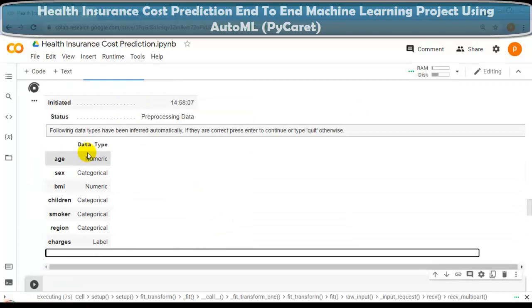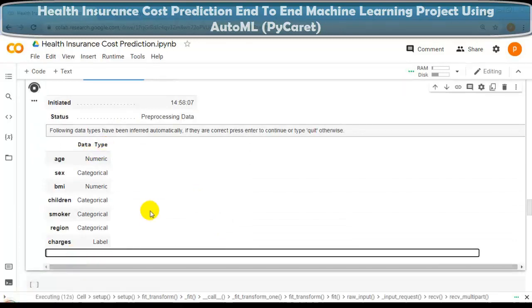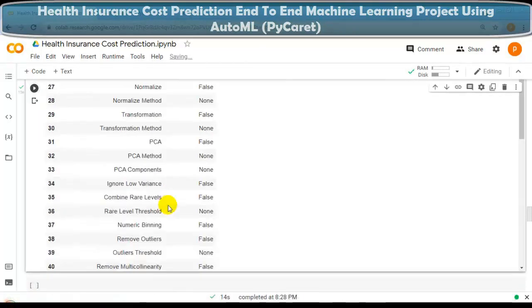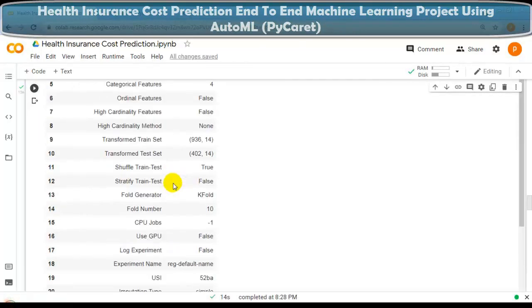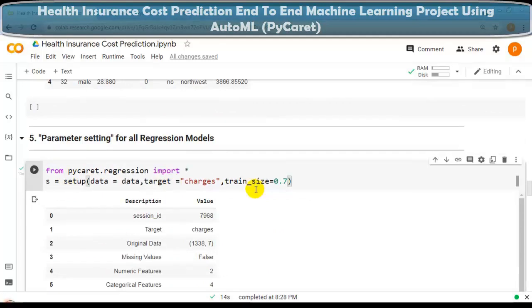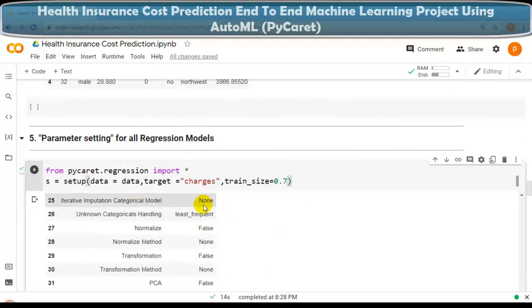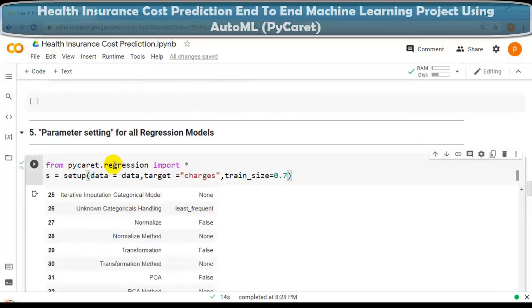As you can see, now it is showing the data type for each column. Here we have to press enter. As you can see, these many parameters we can pass in this setup function, and all the parameters are set to their default value. This way we can perform parameter setting for all regression models.